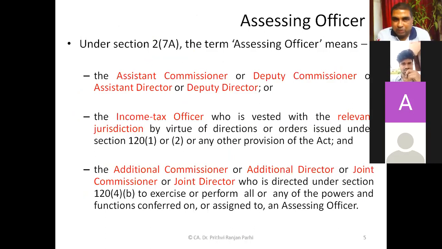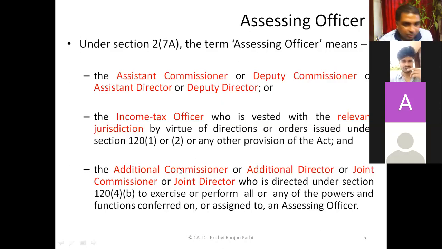This is Section 2, clause 7A. These are the people who are called assessing officers. First of all, assistant commissioner or deputy commissioner, or assistant director or deputy director. They are assessing officers. Or income tax officers within their jurisdiction, they are assessing officers.